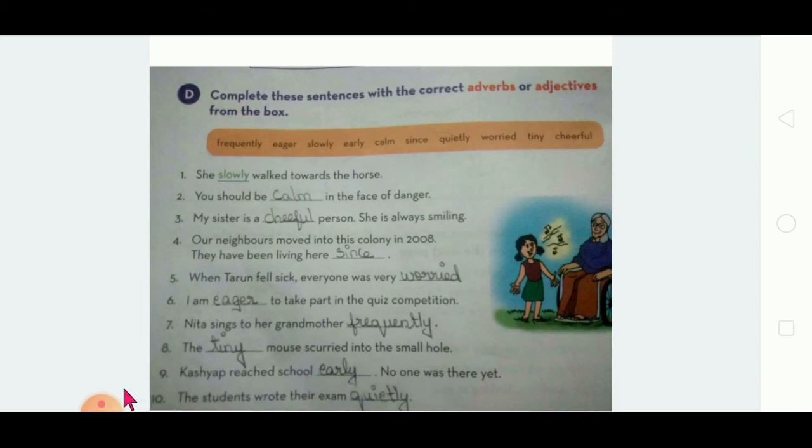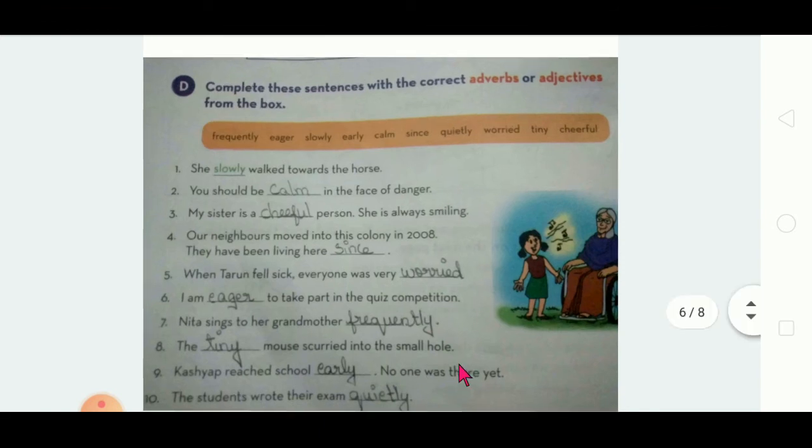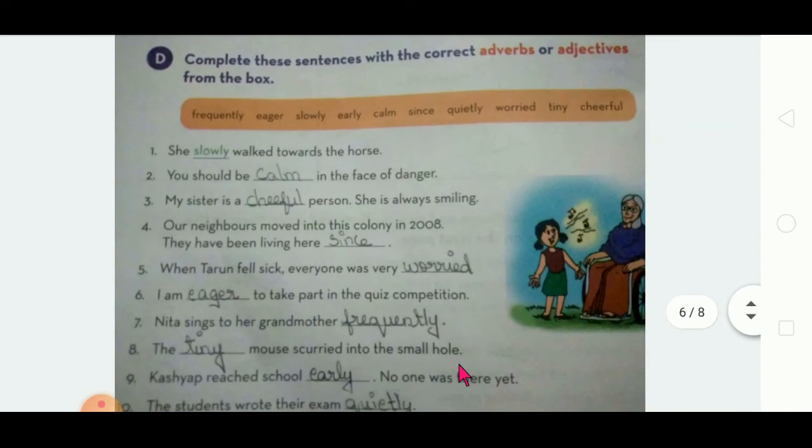The students wrote their exams quietly. So how have the students written? Quietly. The students wrote their exams quietly. It is an adverb, right? Yeah. Is it clear?